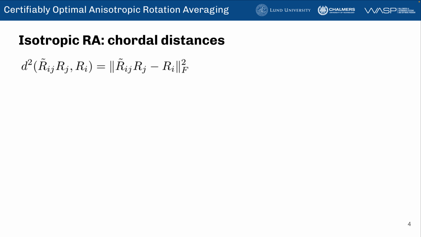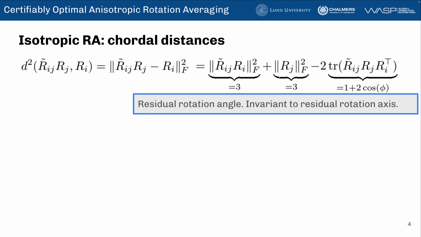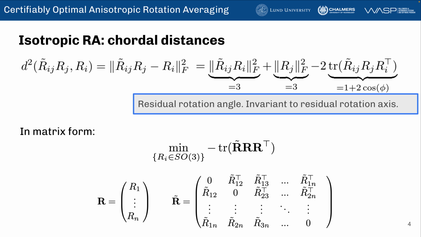If we take a chordal distance, which is a typical choice in isotropic rotation averaging, we end up optimizing the residual rotation angles. Then the problem can also be written in a matrix form like this, where we recall that R tilde is the measurement matrix and R is the matrix of unknown rotations. So we are dealing with a constrained optimization problem, specifically with SO3 constraints.